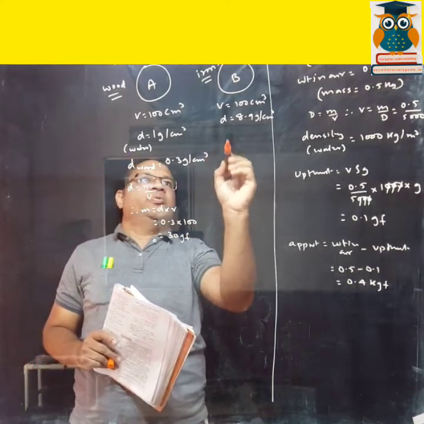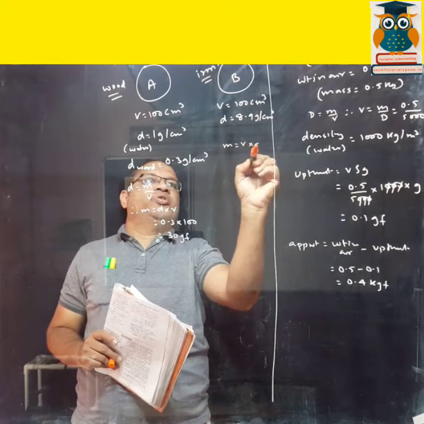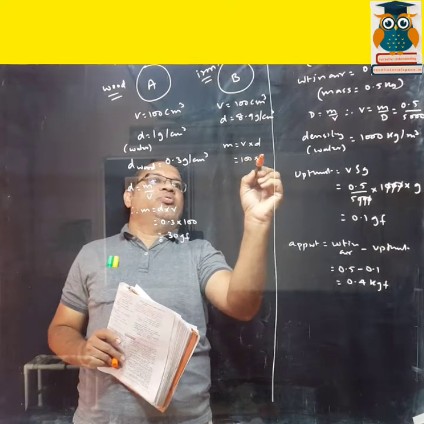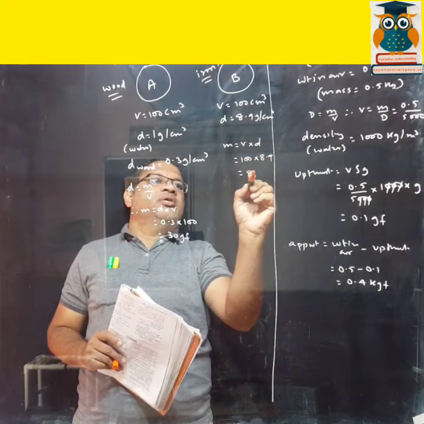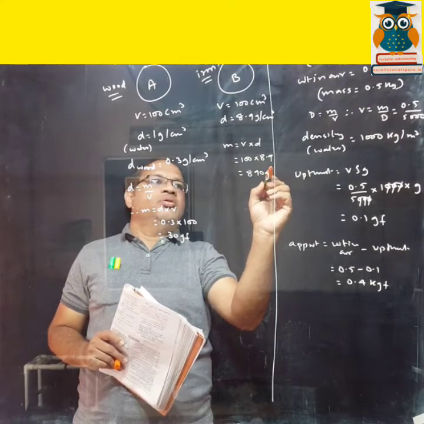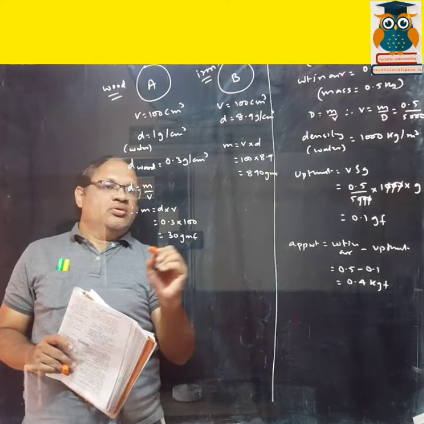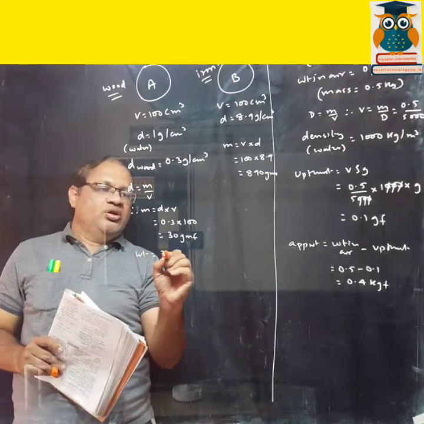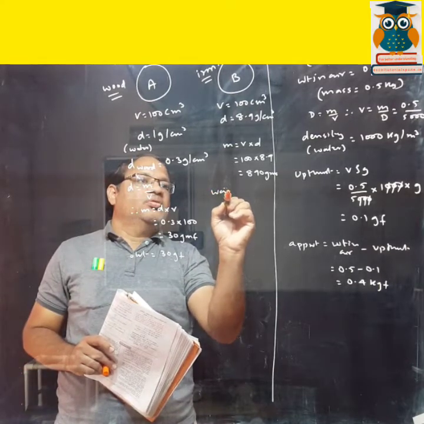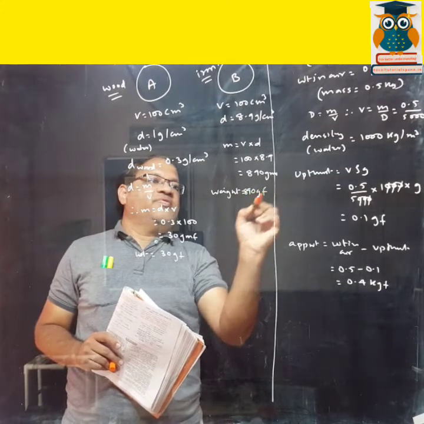And over here, same formula, mass is equal to volume into density, that is 100 into 8.9, 890 grams. So weight is 30 gf over here, and here weight is 890 gf.